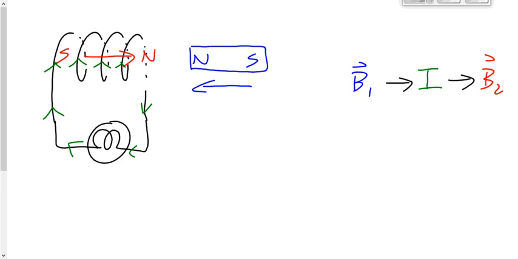The blue magnetic field generated the green current. Even though we didn't know which way the current went, it still generated it. And that green current generated the red magnetic field, such that the red magnetic field acted with the blue one to oppose the motion. We just kind of worked backwards to see which way the current pointed, right? Blue magnetic field going to the left. We have to have a north pole right here to oppose that motion, which meant the red magnetic field had to point to the right, which meant the current had to go clockwise. We'll do another example here, okay? I see a couple faces that are still a little puzzled. That's okay. We'll do a couple more examples here.